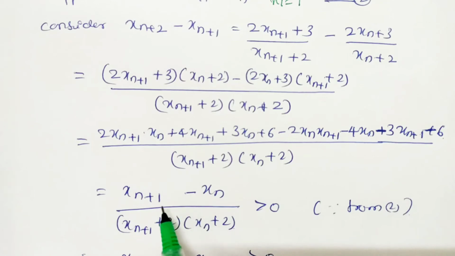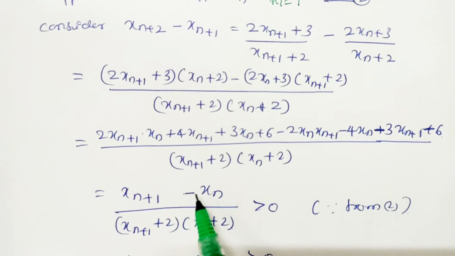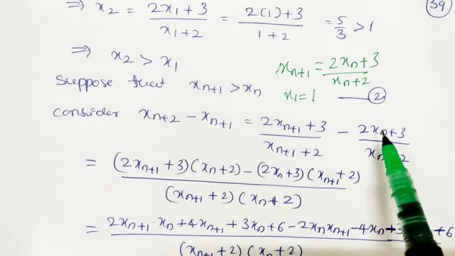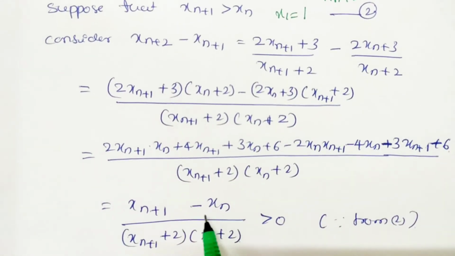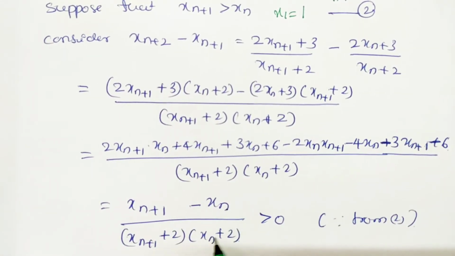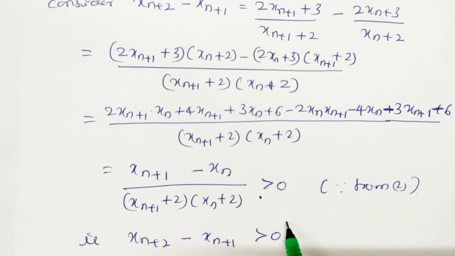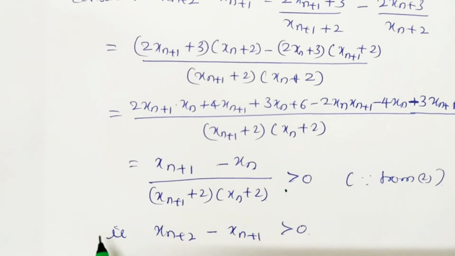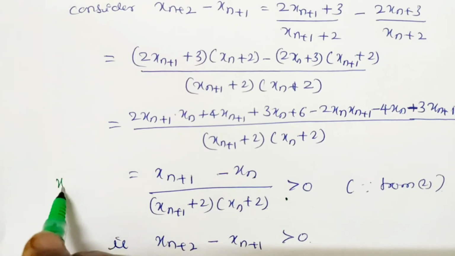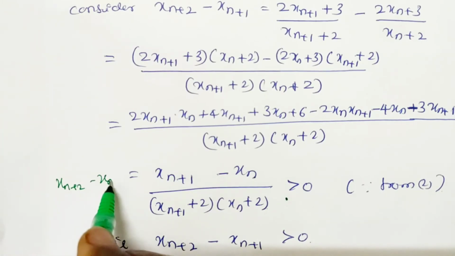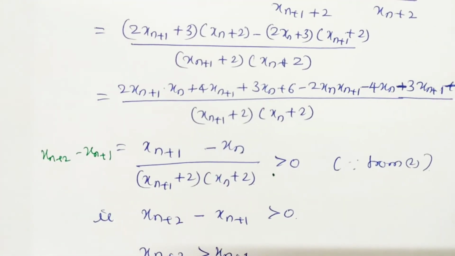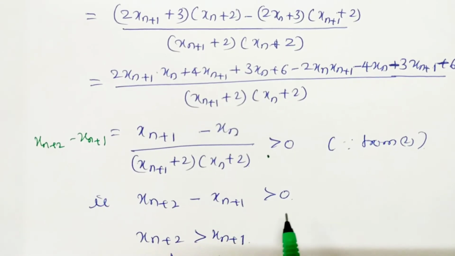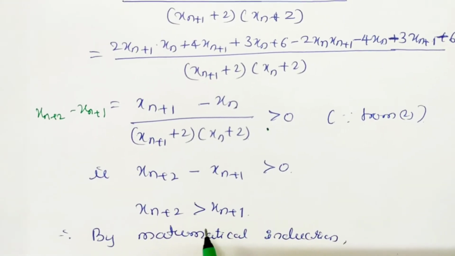And we know from equation 2 we have here x_{n+1} is greater than xn. So this is definitely a positive value, so this is greater than 0. What does this imply? Here LHS is x_{n+2} minus x_{n+1}, so this implies x_{n+2} minus x_{n+1} is greater than 0, means x_{n+2} is greater than x_{n+1}. Therefore, by the mathematical induction method, we can say that what we have proved is x_{n+1} is greater than xn.